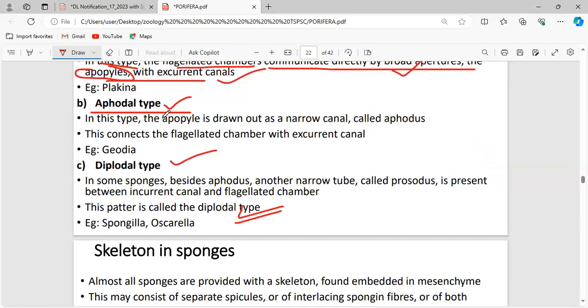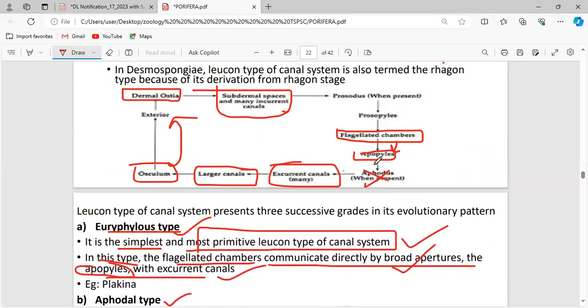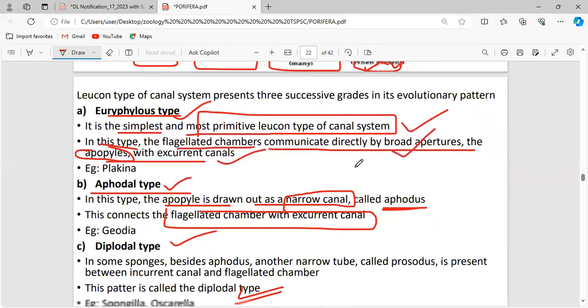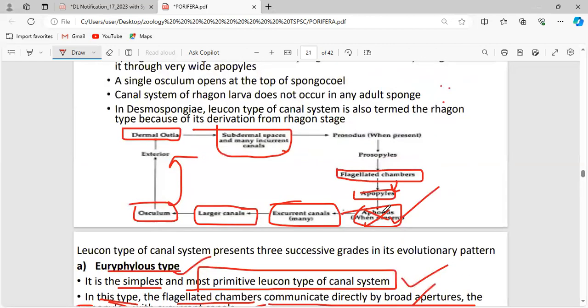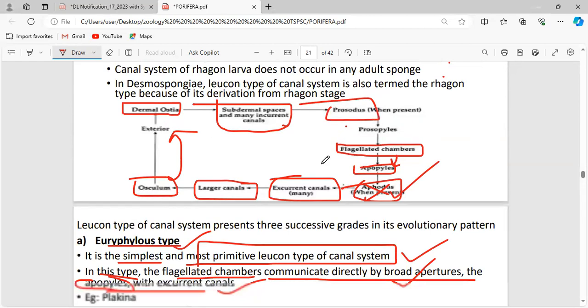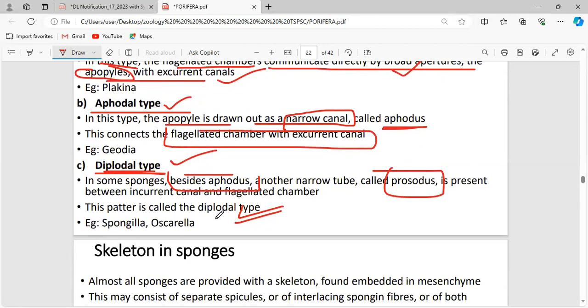And what is the aphodal type? In this type, the apopyle is drawn out as a narrow canal, which is called the apodus. This connects the flagellated chamber with the excurrent canal. If the apodus is present and connects the radial canal and the excurrent canals, that type is called the aphodal type. The diplodal type means besides the apodus, the prosodus is also present. If both apodus and prosodus are present, then it is said to be the diplodal type. And it has been seen in Spongilla and Ascandra. Okay, that's all about the canal system.